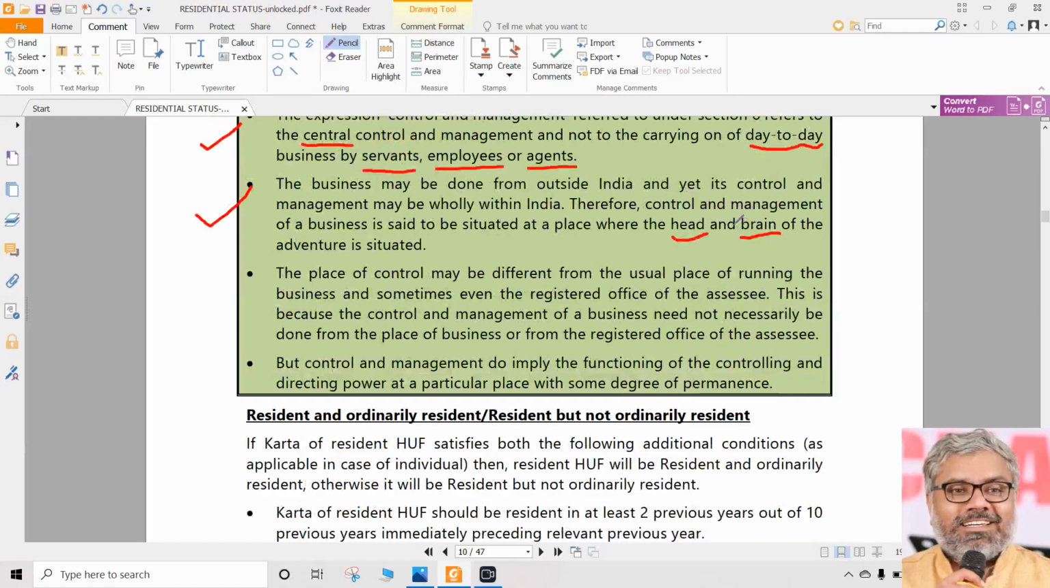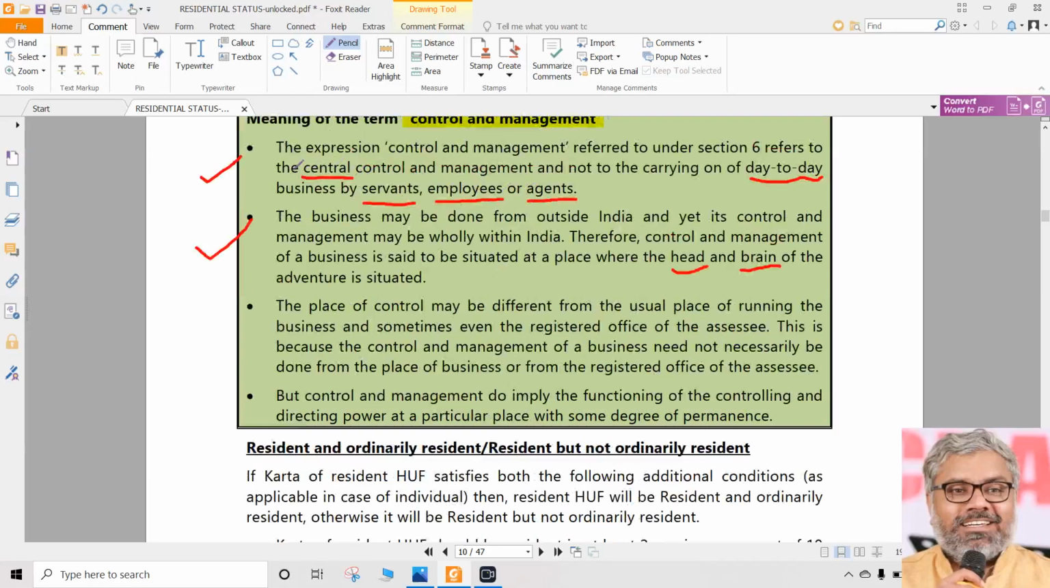Once again, some people are already assuming karta and all. No, nobody said that. Not necessarily karta all the time. That depends upon realities. Don't assume things here. When we say head, it is not in that sense. Whatever the business being carried out by the HUF, if the core control, the central control of that, is situated in India, then the HUF is resident. If it is situated wholly outside India, then the HUF is non-resident.